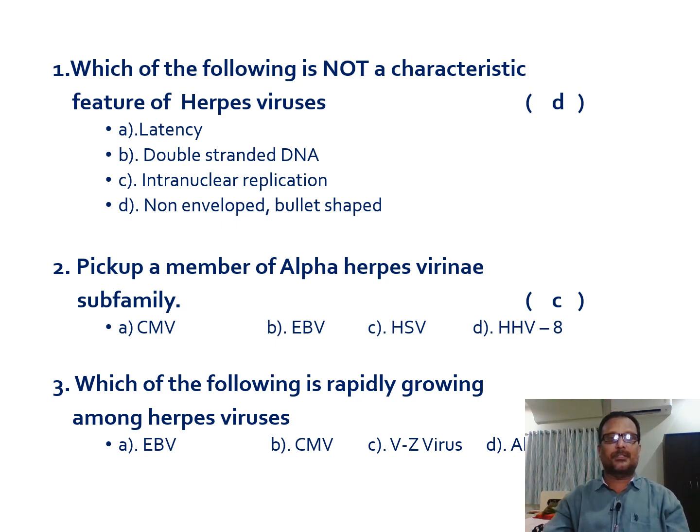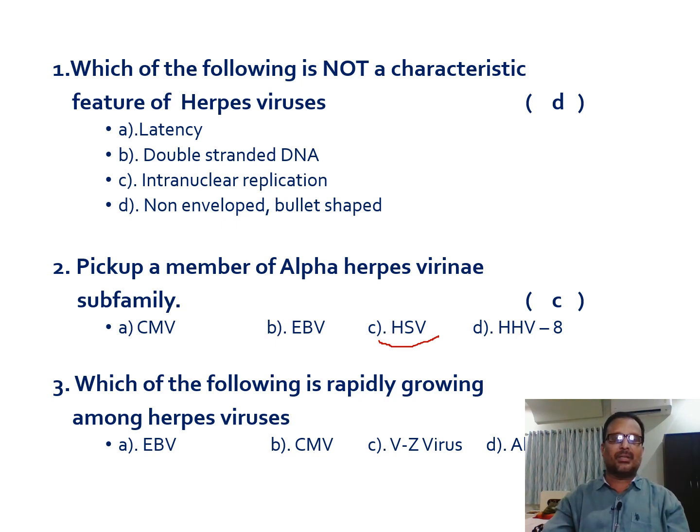And the next one is: pick up a member of the alpha herpesviridae subfamily. This herpesviridae family is divided into three subfamilies: alpha, beta, and gamma herpesviridae. Among them, herpes simplex virus 1 and 2 and varicella zoster virus come under alpha herpesviridae, whereas cytomegalovirus comes under beta herpesviridae and Epstein-Barr virus comes under gamma herpesviridae, including human herpesvirus 8. So the answer would be C.